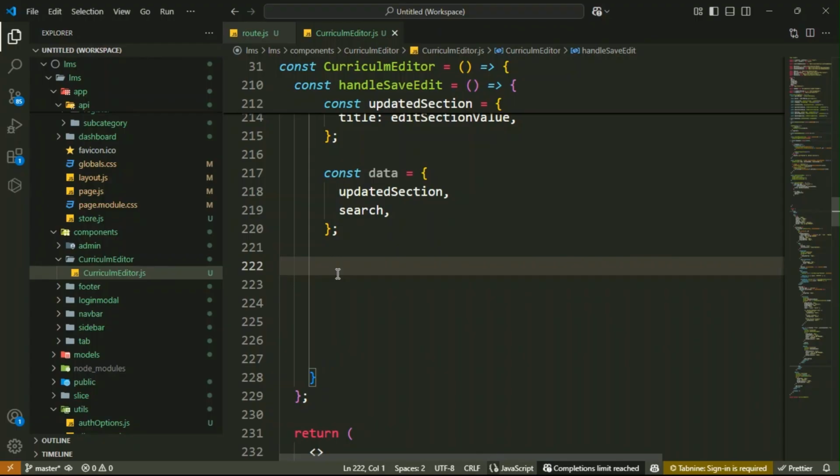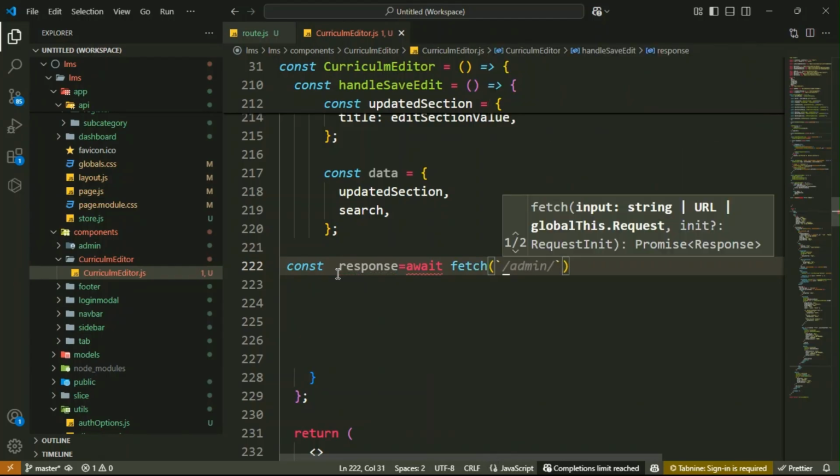Below it, we will create the API endpoint for updating your section titles. So let's do that guys. Define const response equals await fetch inside backtick.